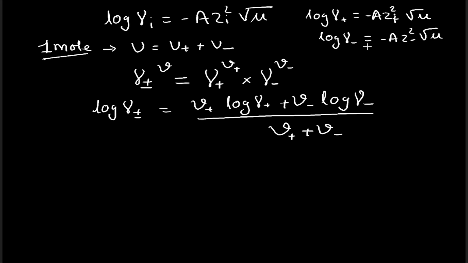Also, where again z plus and z minus are the valencies of the cations and anions respectively. Also, we are very much familiar with the electrical neutrality of the solution, that is, the solutions are electrically neutral, and hence the total charge, that is the total amount of cations, V plus z plus, is always equal to V minus z minus, that is, total positive charge is always equal to the total negative charge, and this we could rearrange in this form, that is V plus upon V minus is equal to z minus upon z plus.